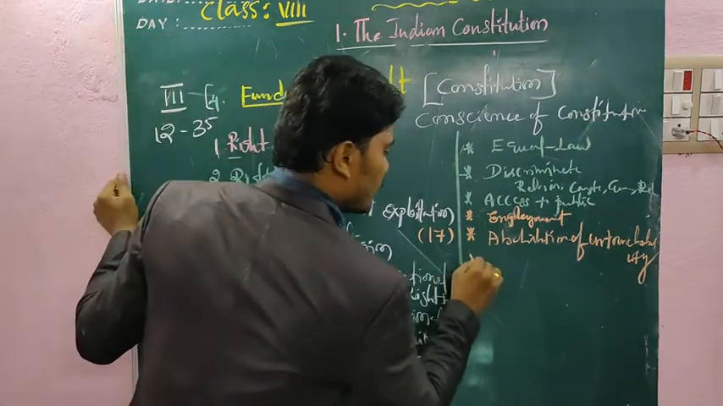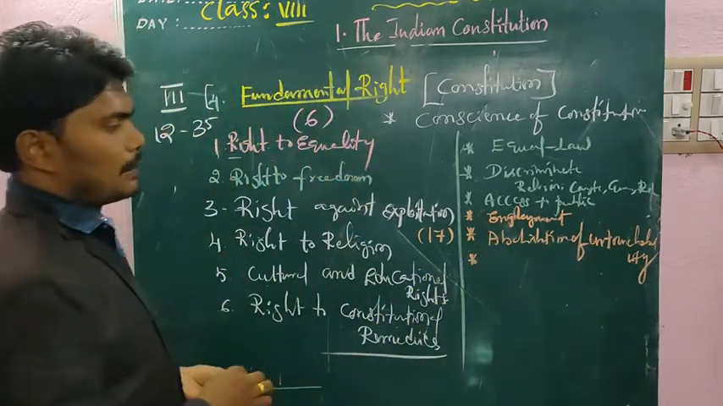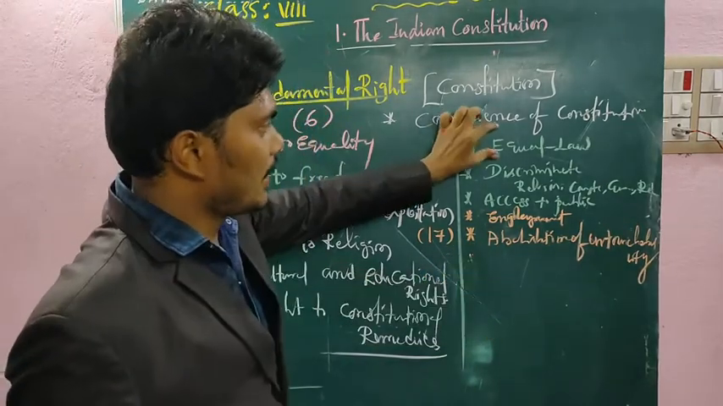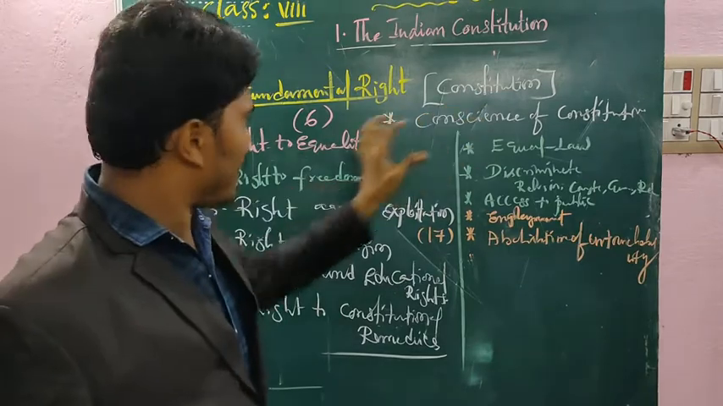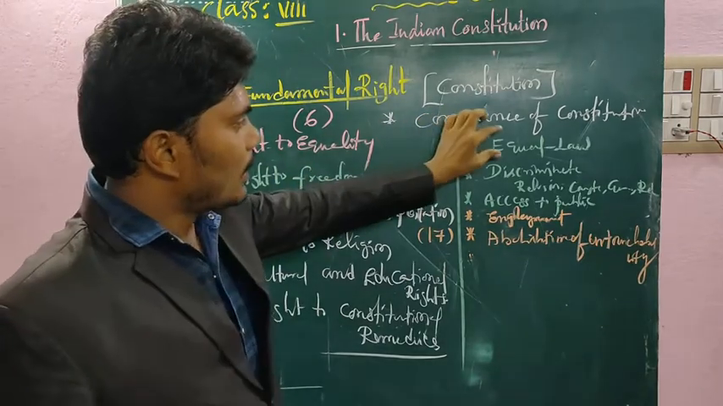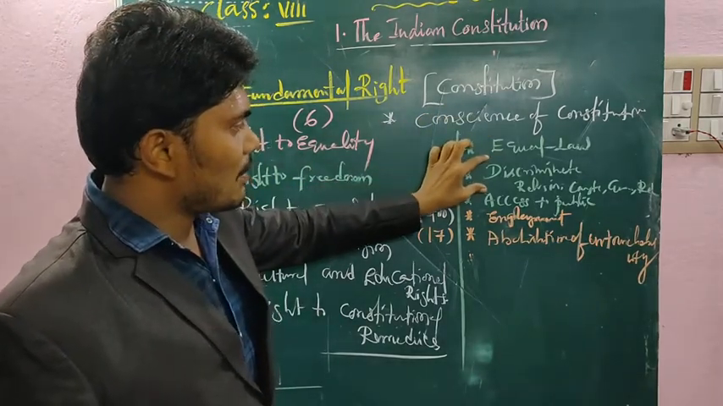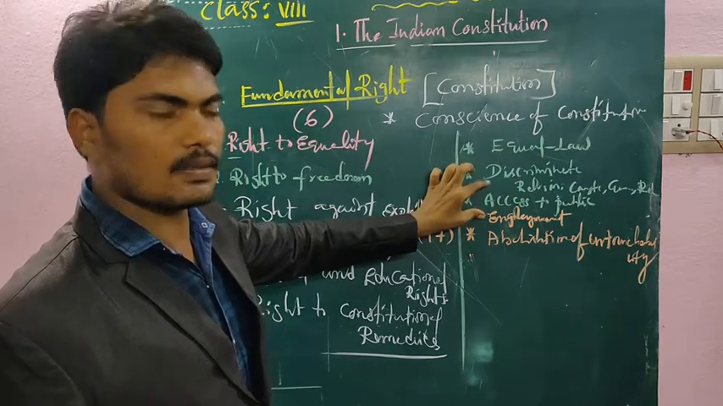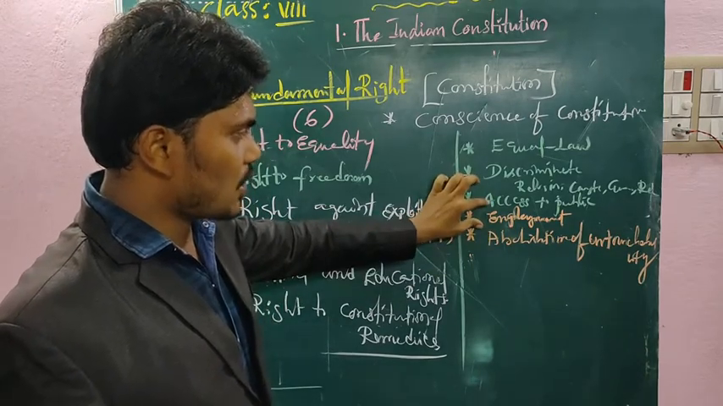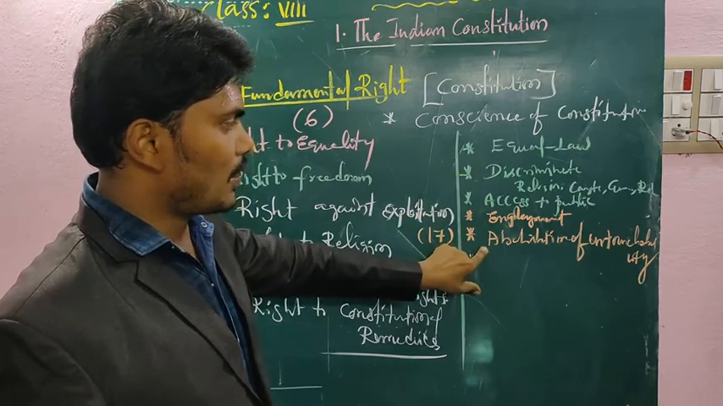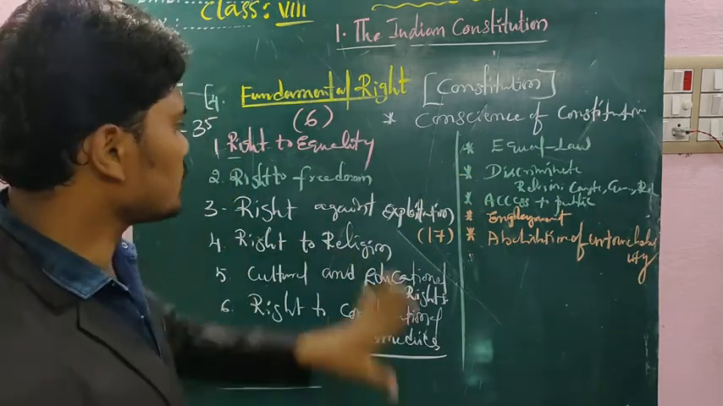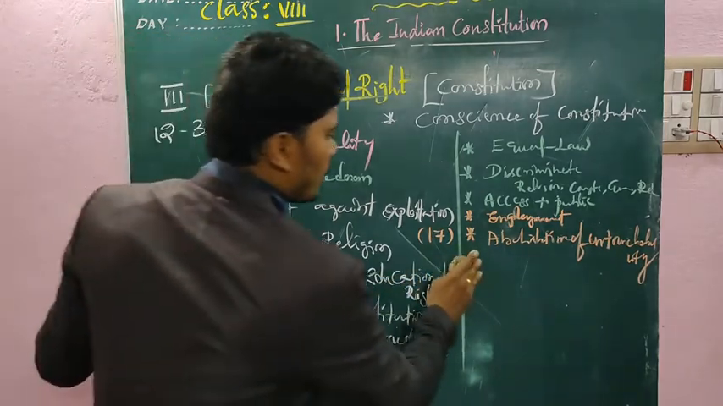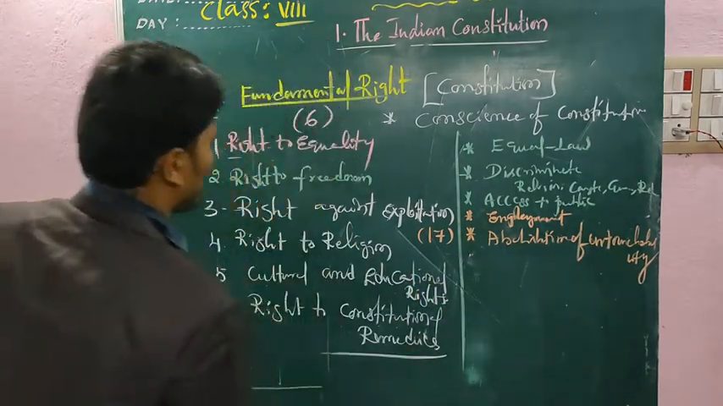And next one, abolition of untouchability, as clearly discussed. Equal as per the right to equality, all are equal before law. No discrimination. Every person has access to public places like playgrounds, parks, and there is generation of employment opportunities. Abolition of untouchability. These are all part of the right to equality. And next we are going to discuss the next concept, right to freedom.